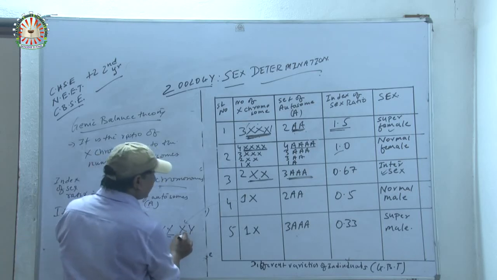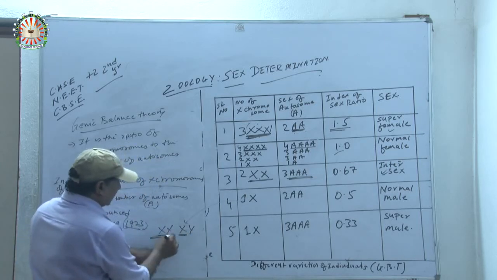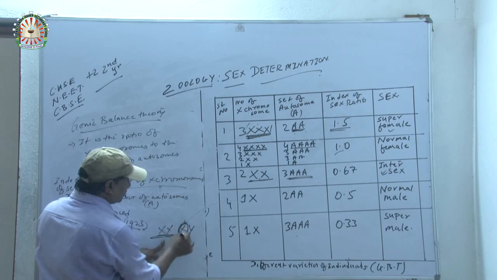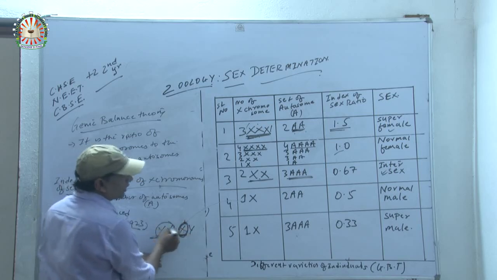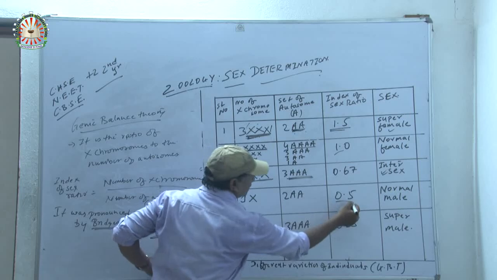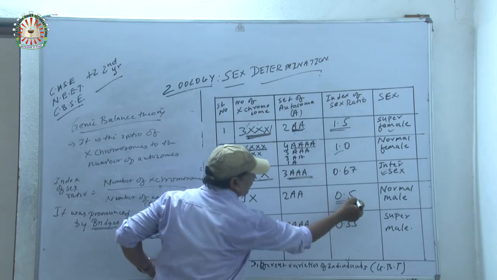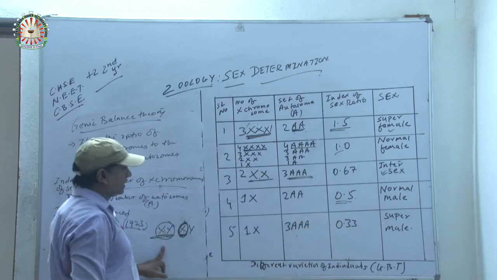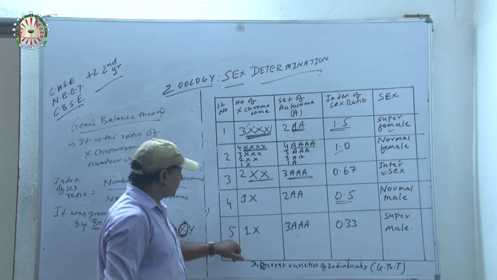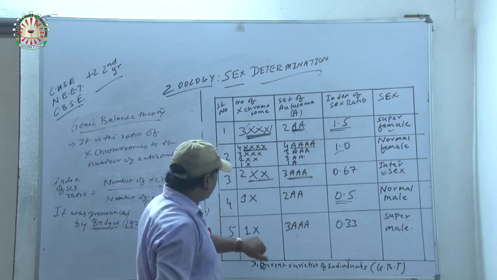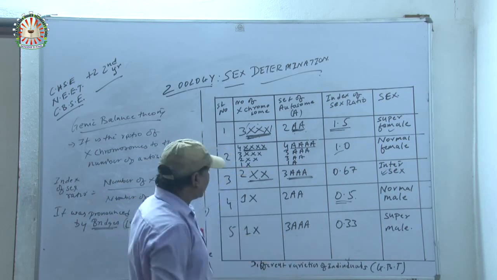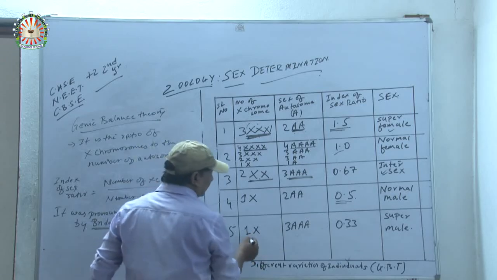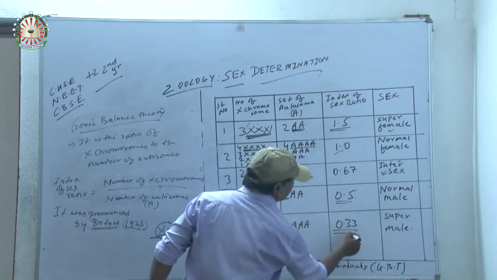Now X divided by double X. This is one of the sex chromosomes, the X chromosome, and this is one of the autosomes. 1 divided by 2, that is 0.5, it will be a normal male. Clear? Next, in number 5, if the chromosome is X and the autosomes are increasing, then it would be what? 1 divided by 3, that is 0.33, it will be what?